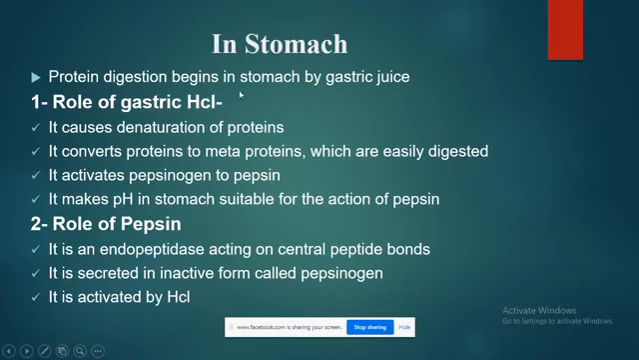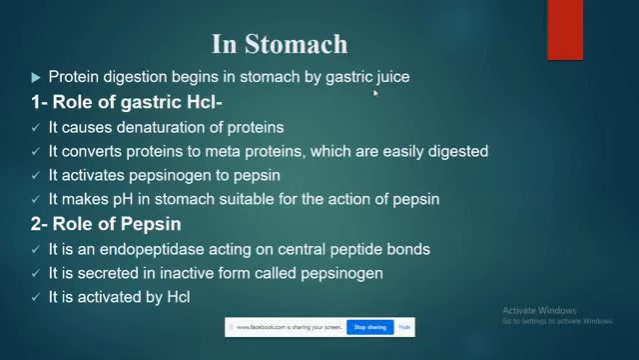The protein digestion begins in the stomach by gastric juice. Now we will discuss what the components of the gastric juice are and what their role is. So when I talk about the role of gastric HCl, the first one is it causes denaturation of the proteins. Second, it converts proteins to metaproteins which are easily digested. Third, it activates pepsinogen to pepsin. And fourth, it makes the pH in the stomach suitable for the action of pepsin.